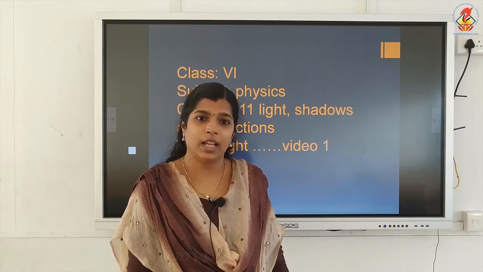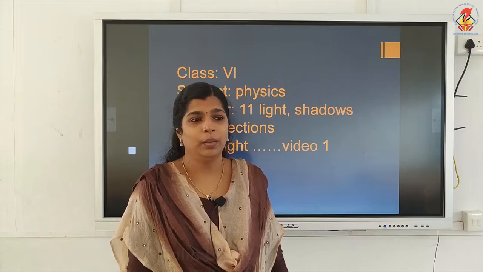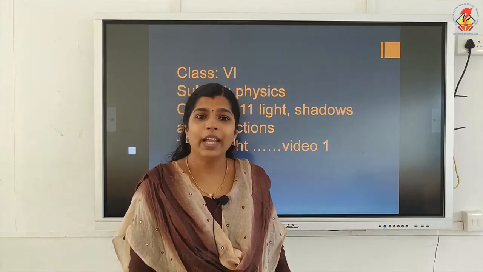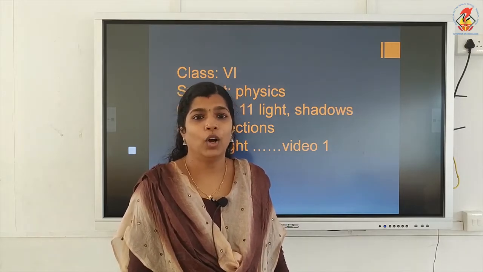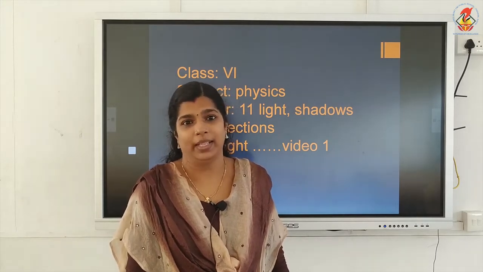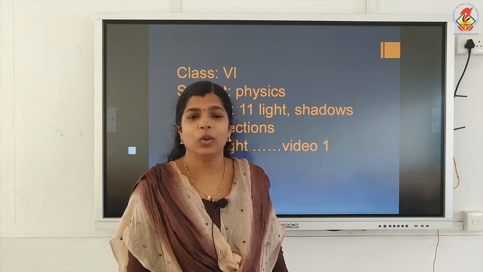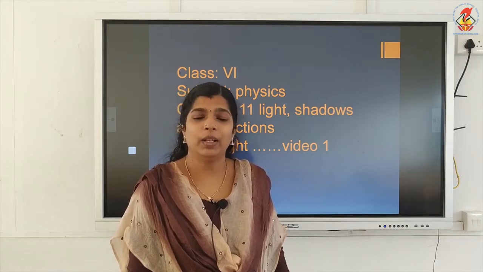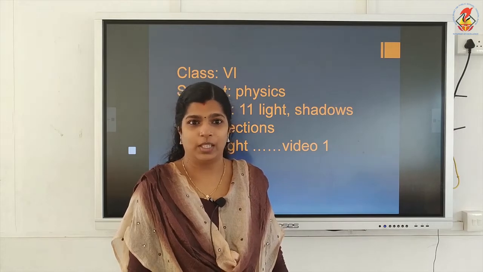How can we see that? It is visible because light from a luminous object falls on it and it will be reflected back. That reflected ray reaches our eyes and we will be able to see non-luminous objects.